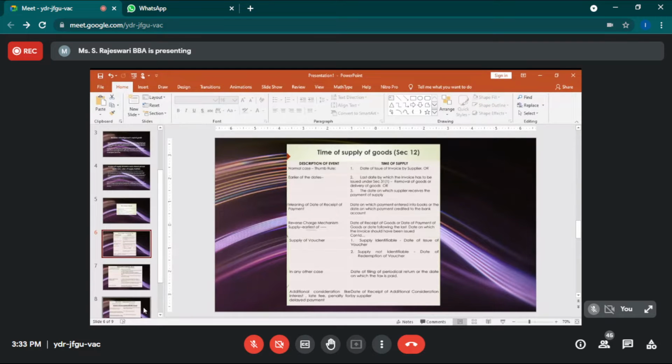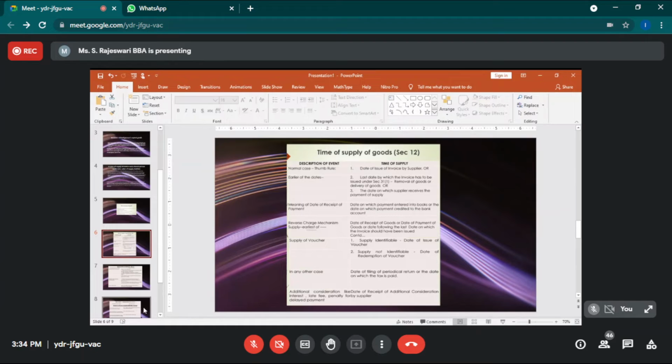If I receive an invoice today, I may be eligible to pay the GST today itself. The other alternative is the last day of the invoice period, that means you will have a credit period, and that credit period you can use for the payment of tax, or the delivery of goods, or any payment receipt. On these three bases you can make the taxes.